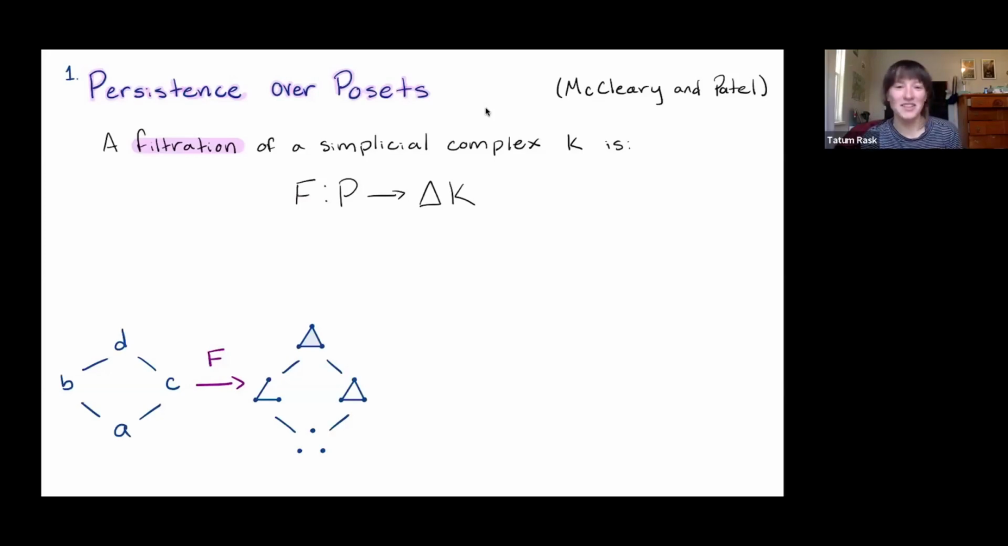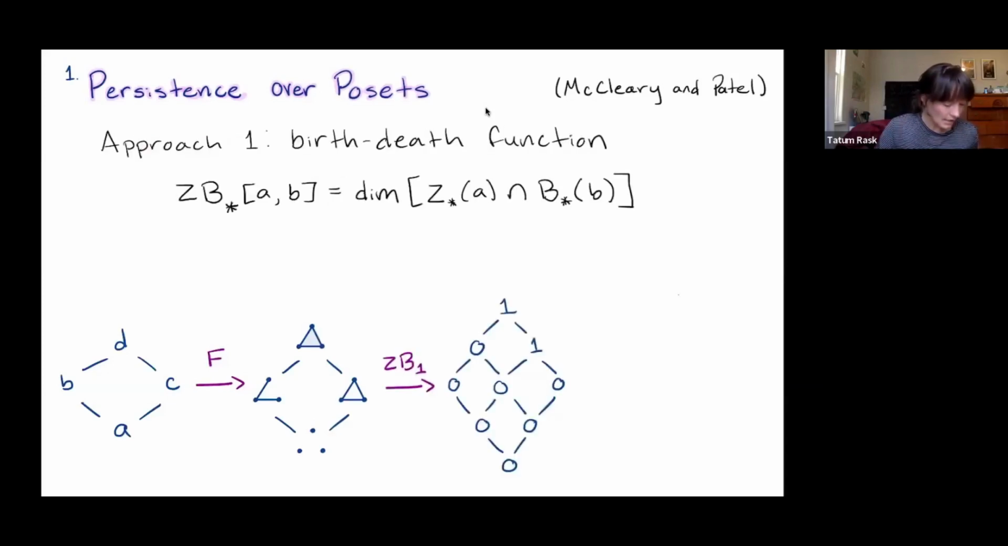And because we're applied topologists, we want to study what happens to the topology of our space, specifically the homology, as we move through this filtration. So we're going to do that by looking at certain functions defined on these filtrations. And I'm going to introduce two different functions that we might be interested in studying today, two different approaches. The first is called the birth-death function. Now, this is a function defined on the interval poset. And what the birth-death function does is it looks at A and B, and we're going to look at the cycle space at A, and we're going to intersect that with the boundary space at B.